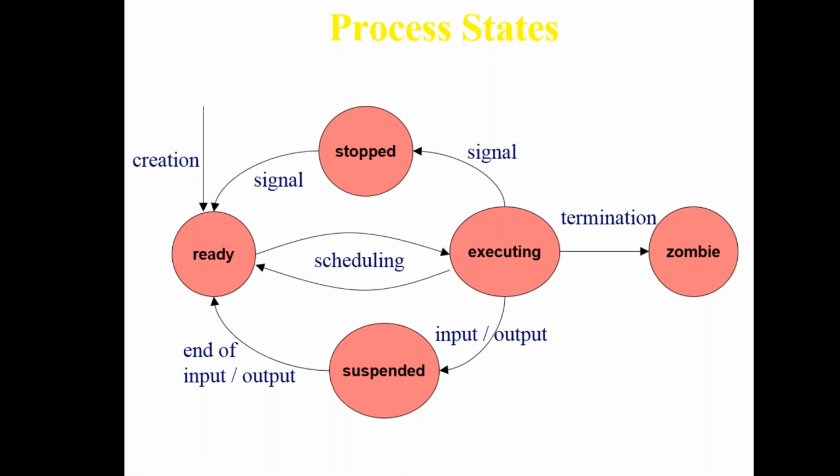That's it. So these are the various states the process has to undergo, depending upon its scheduling policy, its input output requirements, and its proper execution. Otherwise, it will lead to a proper ending of the process.